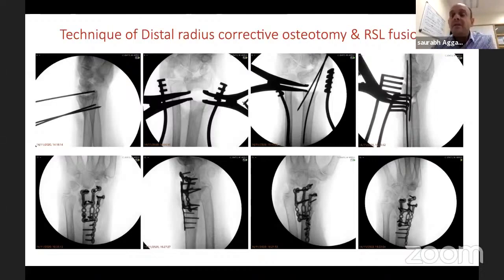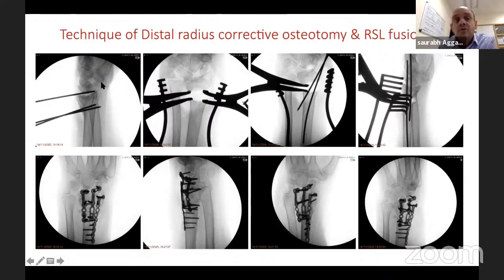The reason being you want the patient to have good extension. So you don't want to create too much flexion in your volar tilt. Once I'm happy, I put these two wires in a PA view and a lateral view, which will hold my osteotomy, which allows me to take off my laminar spreader, one or both, to pack it up with graft.